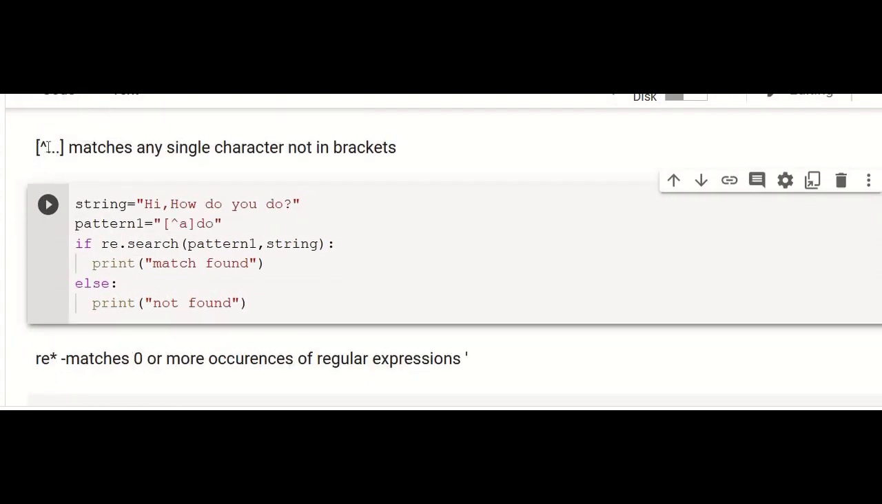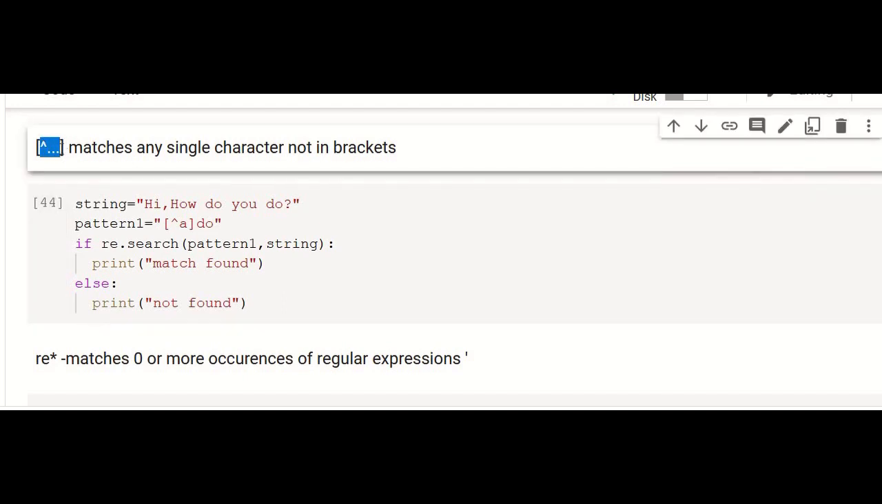Suppose we give any character inside the square bracket with this caret symbol. Any character given inside this should not be present in the given pattern. All other characters except the character given inside the square bracket can be present.